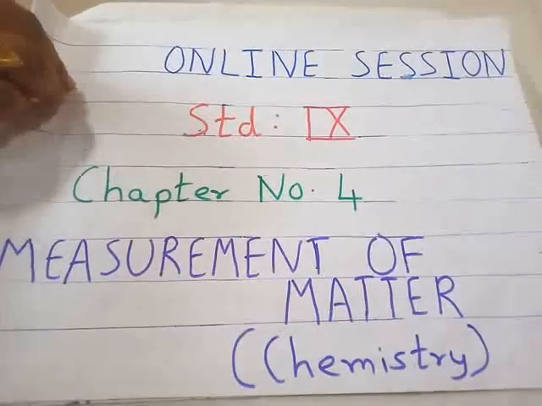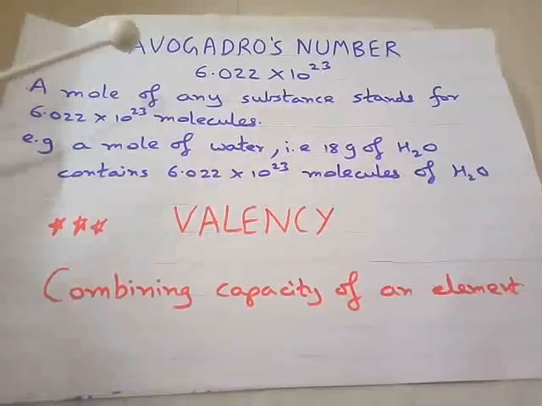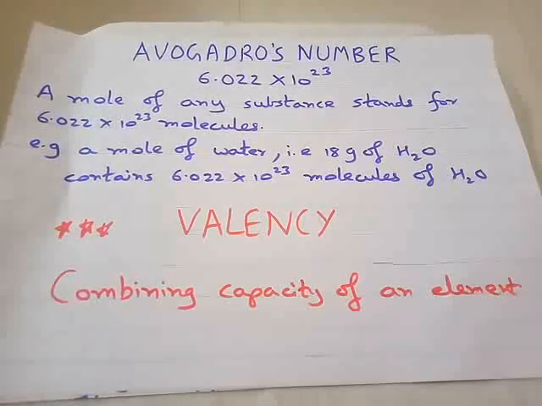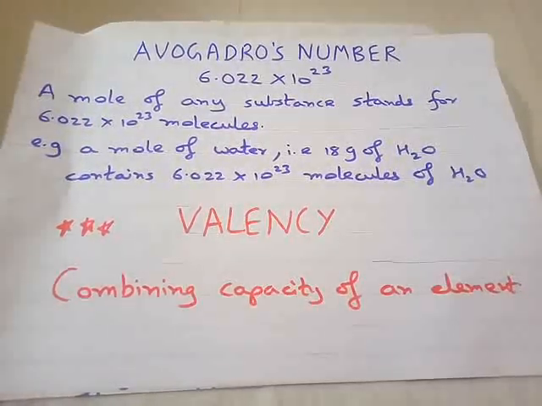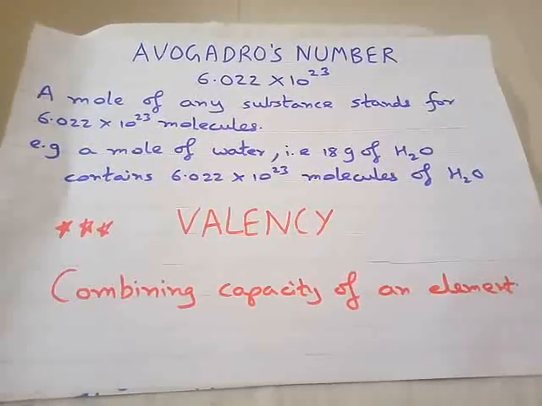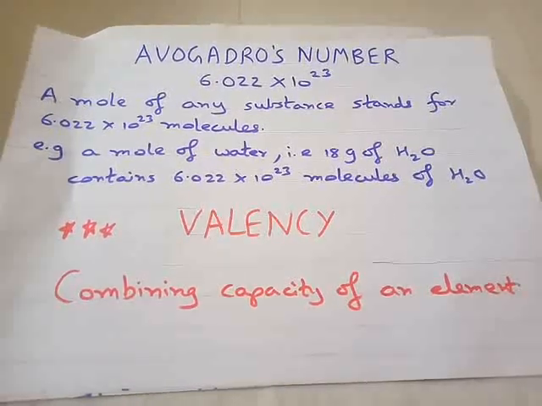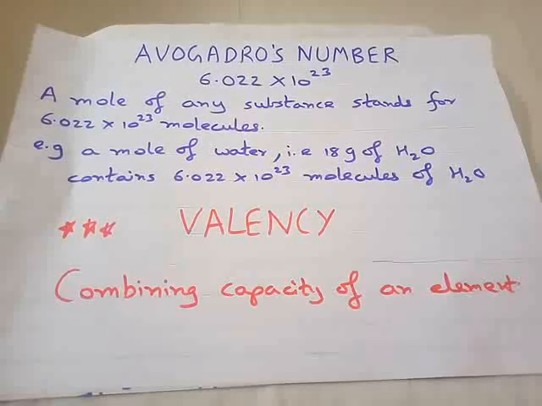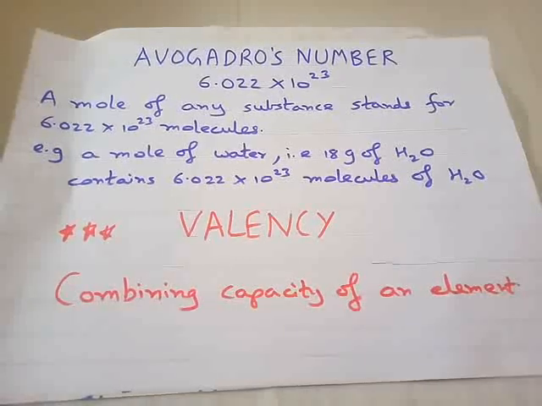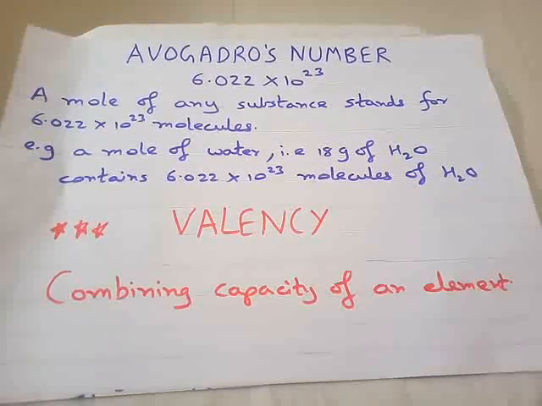Before starting with the topic valency, in short, we are going to revise Avogadro's number. As I have told you, what is Avogadro's number? This number has got its name because of the contribution of the work of the Italian scientist Avogadro. A century has 100 items in it. When you talk about a dozen, it means 12 items. When you talk about gross, it means 144 items.